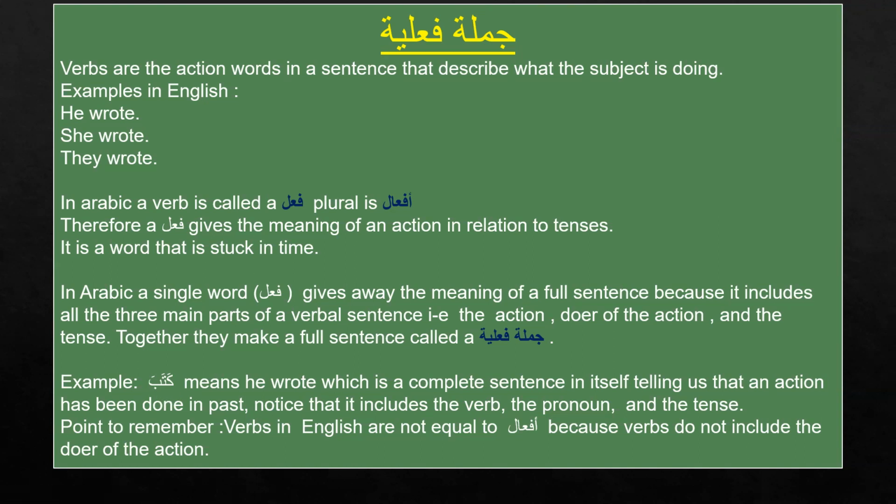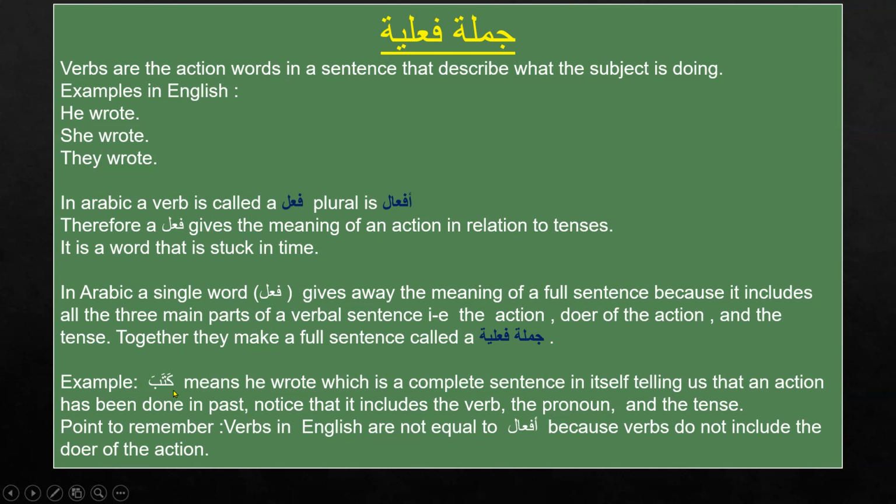It itself is telling us that an action has been done in the past. So notice that it is including a verb, the action, the pronoun, and the tense. All three things inside one word. Kataba: a verb inside it, a pronoun inside it, and a tense inside it.